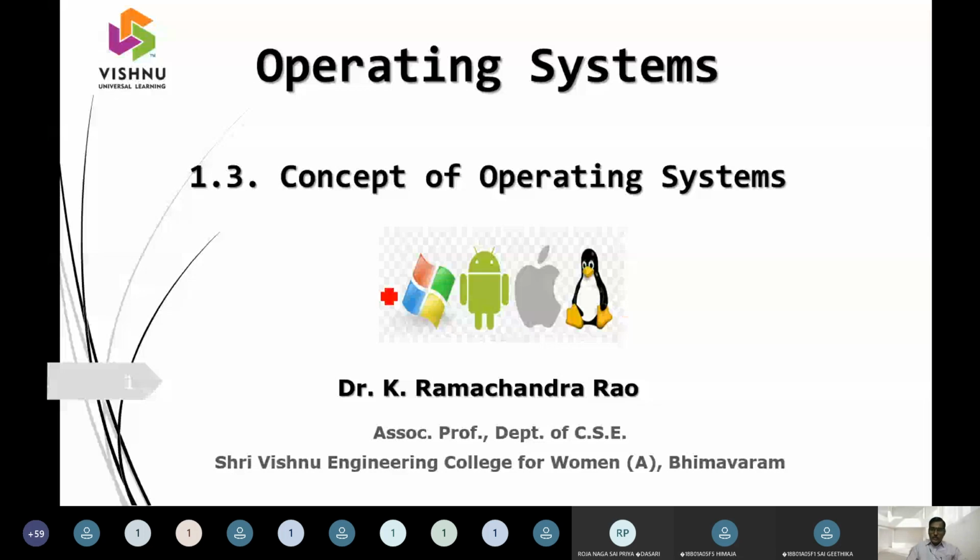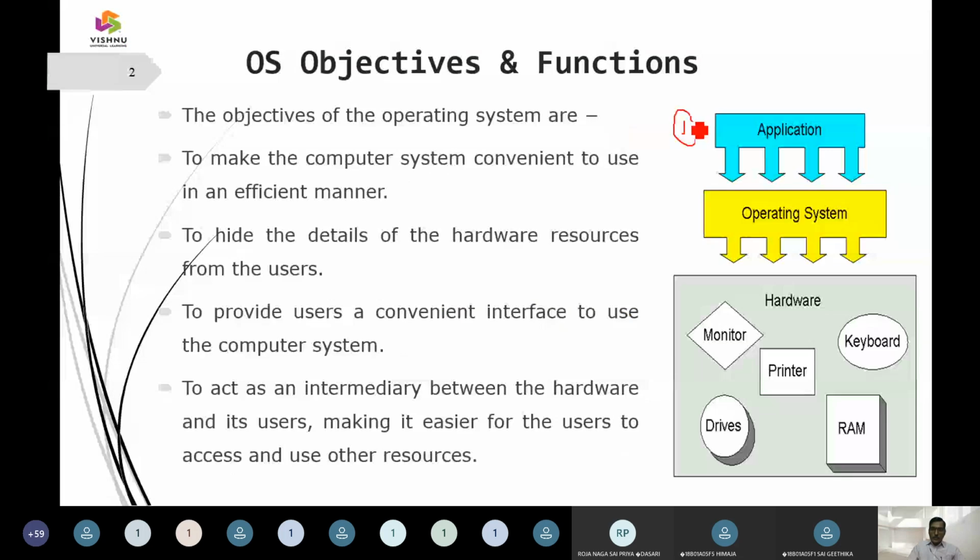We have here the application layer, and after the application layer comes the operating system, and then we have the hardware. This position we call the operating system. It is going to act as an interface between the application and the hardware. So at this stage the user gives some application, and via this application he makes a correspondence with the operating system.